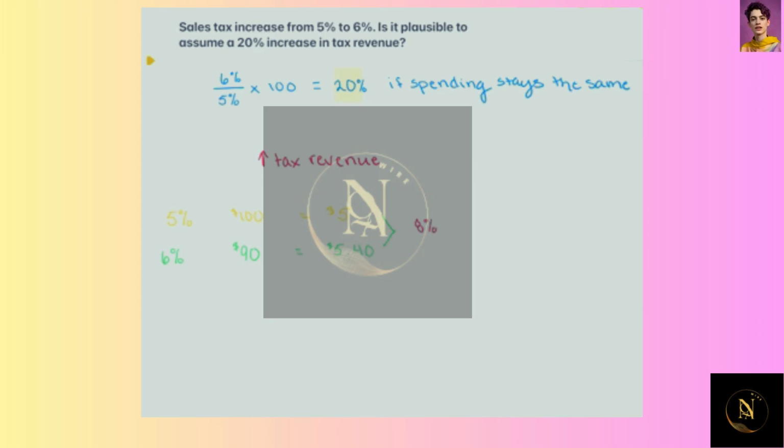And if we take the difference between the $5 and the 40 cents, we're really only seeing an 8% increase in tax revenue. So what you can see here is that because people are spending less as a result of the increase in sales tax, we may see an increase in the tax revenue. We're likely to see that increase, but it's not going to be as much as that 20%, even though mathematically, what we did in blue at the top shows that it might be possible, theoretically, it's unlikely to happen.